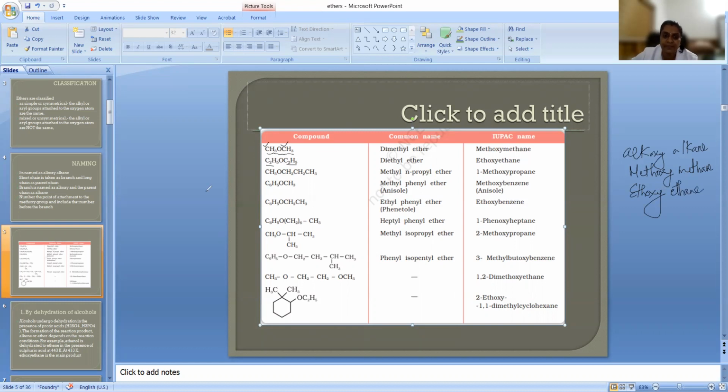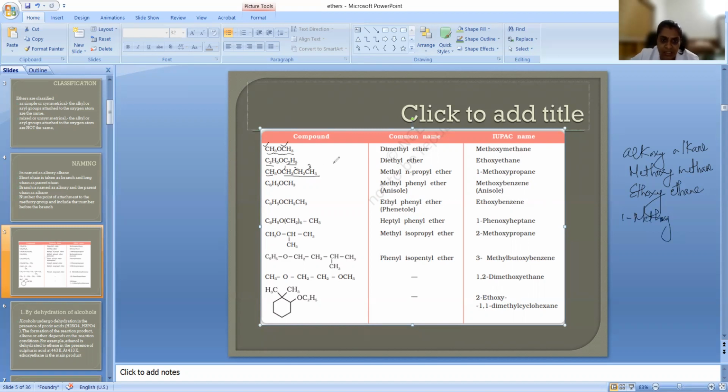That is the name. And here, one side is CH3 and the other side you have a long chain. So 1, 2, 3. The first position is where the methoxy group is coming. So you can write it like this, methoxy.